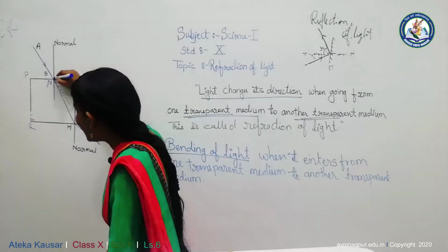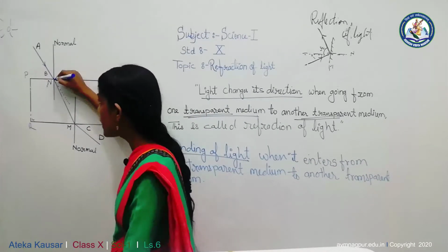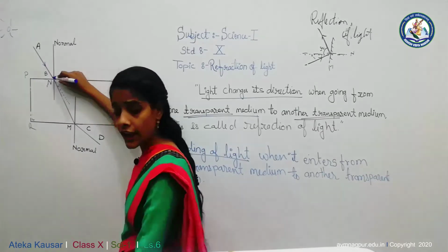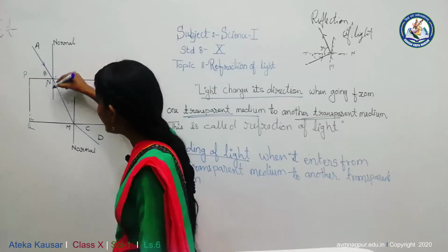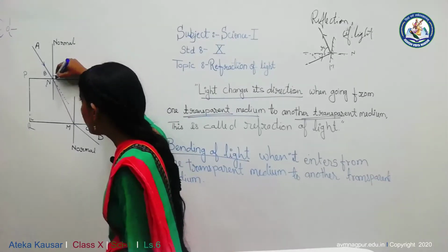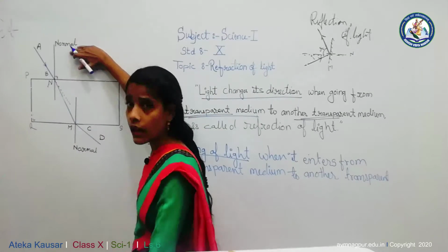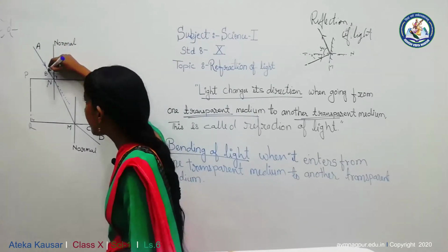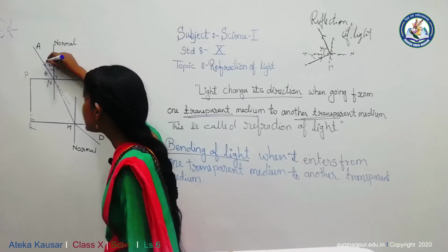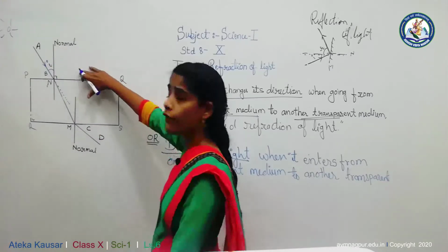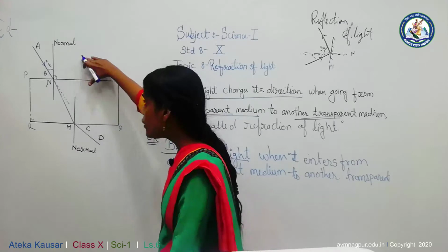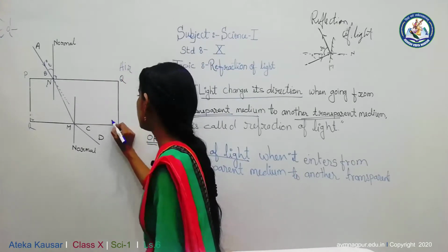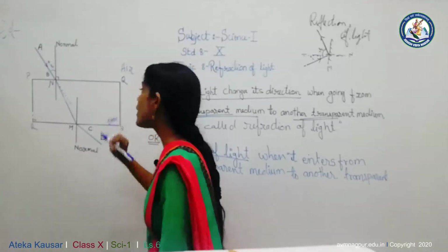Now the point where the light meets or is incident on the surface of that glass slab is called the point of incident. If I draw the perpendicular at that point, that perpendicular is known as the normal. The angle between this incident ray and the normal is called the angle of incident, I. When the light enters from air to glass, it changes direction.